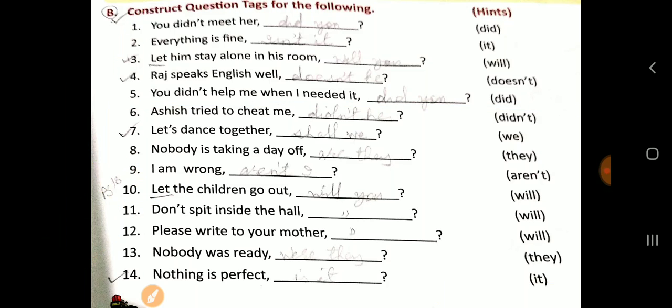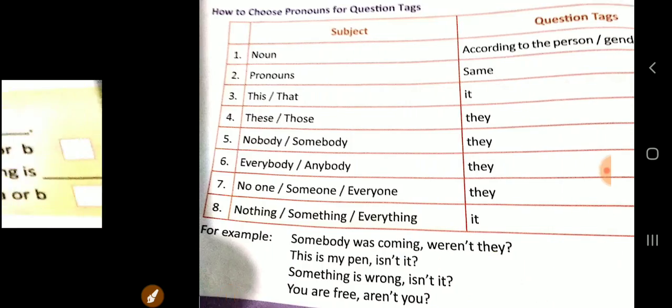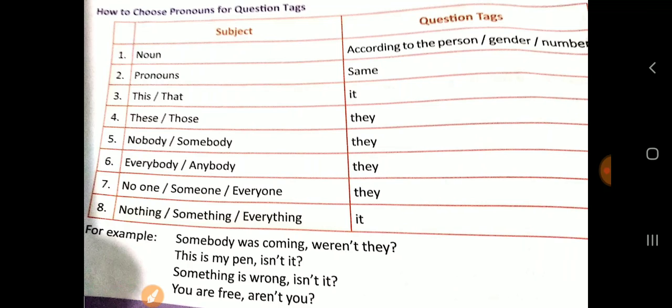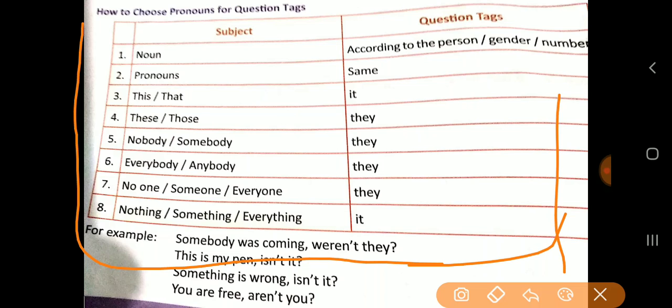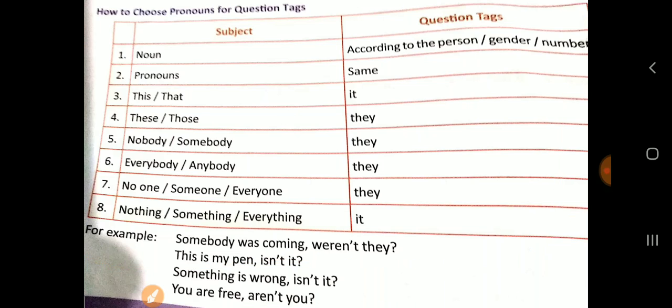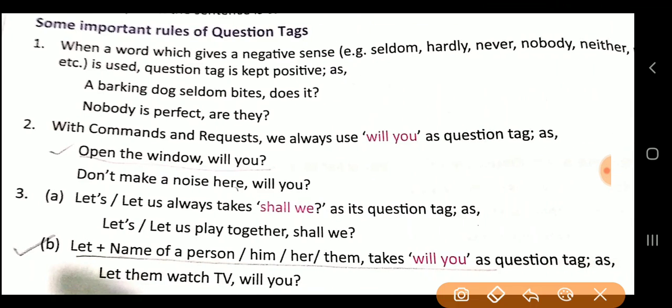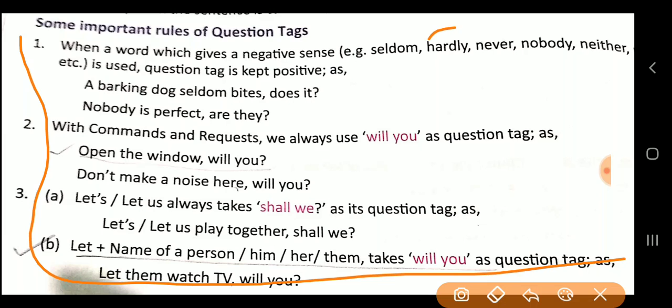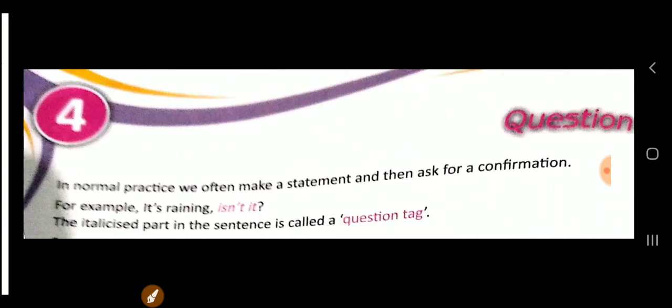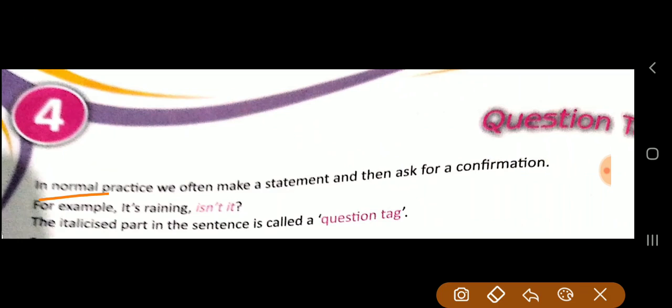Okay, I hope you might have understood already. It is very simple sentence, but rules you have to learn. Okay, otherwise you will not be able to put the question tag. Then go through some important rules for the questions. Okay, dear students, and read how in normal way we are asking. We put a statement and then ask for the confirmation question tag. Like for example, it is raining, isn't it?